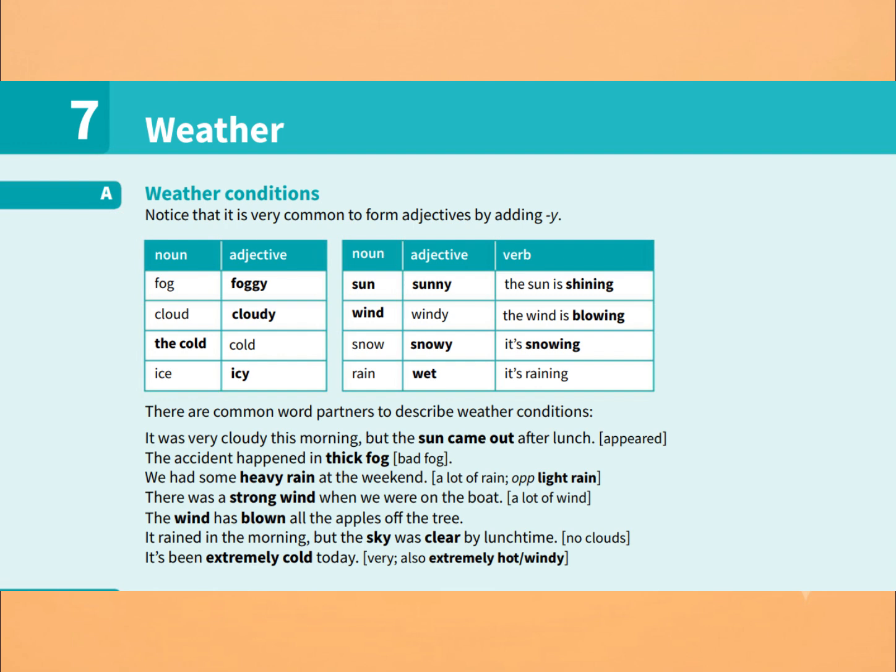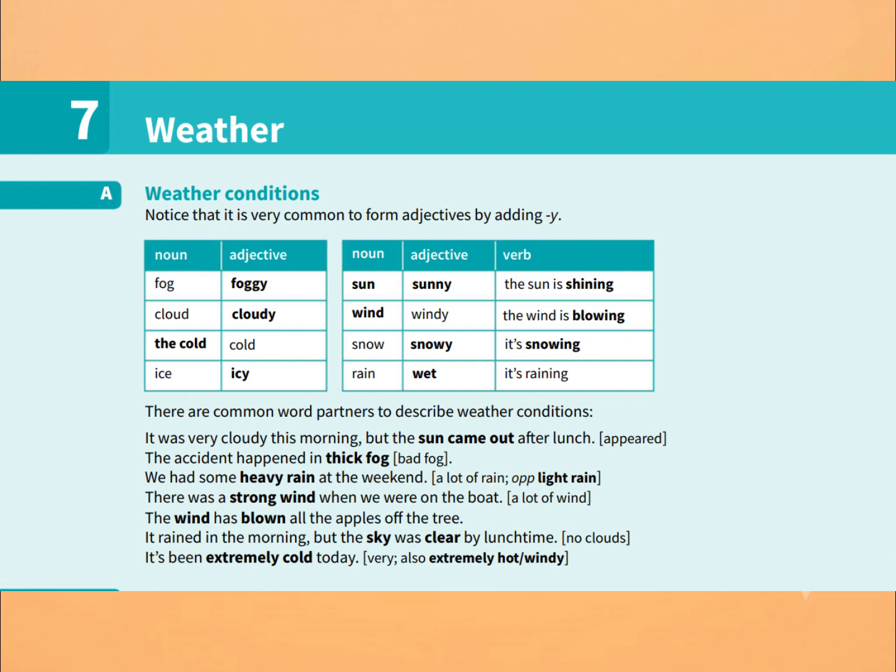When the sky contains many clouds, we can say, it was very cloudy this morning, but the sun came out after lunch. The expression the sun came out means that the sun appeared. When fog is very difficult to see through, we call it thick fog. The accident happened in thick fog. When a large amount of rain falls, we use the expression heavy rain. The opposite is light rain. We had some heavy rain at the weekend.